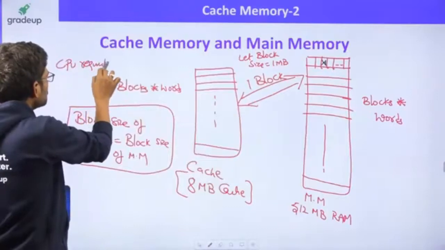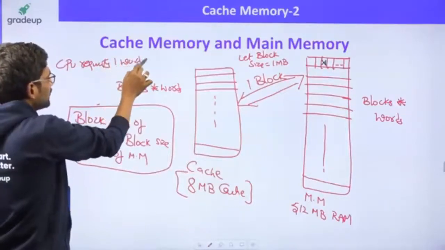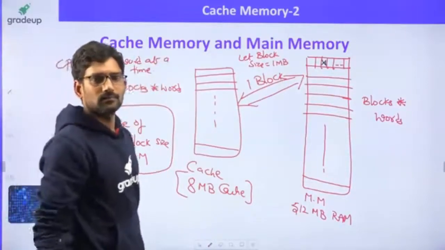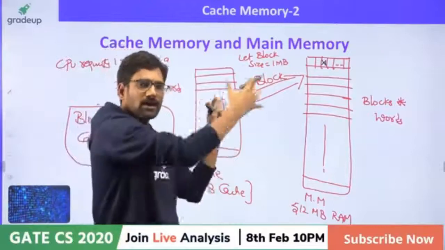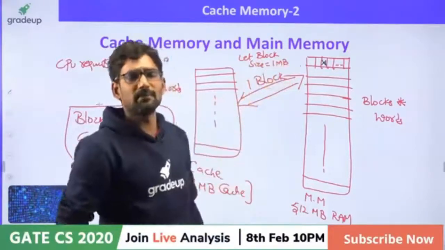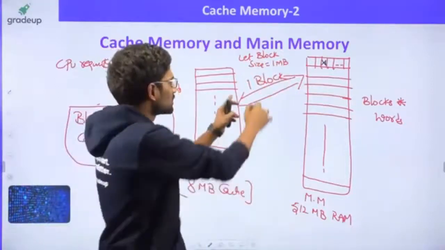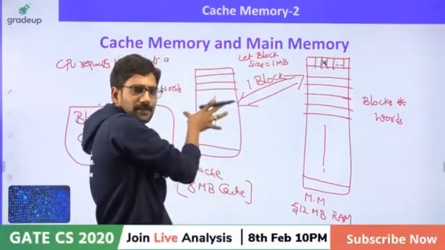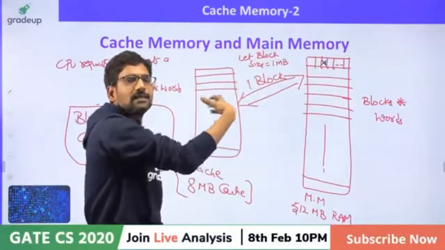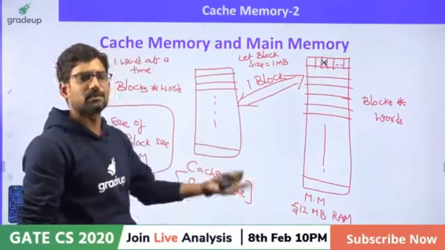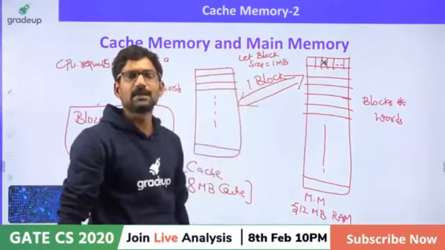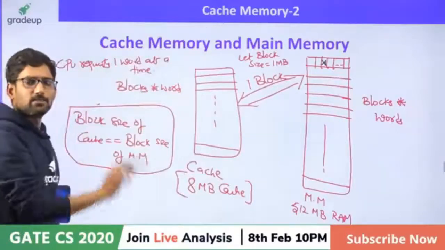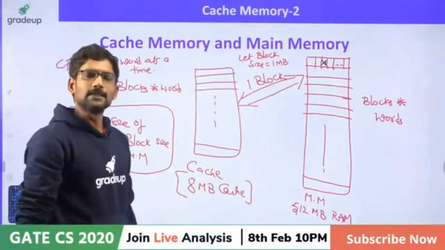One word only. As the block is the basic transfer unit between main memory and cache memory, when the block size is the same, it can fit exactly. No need for further arrangement, mapping or adjustment. That's why please remember, the block size of cache and the block size of main memory will be the same.